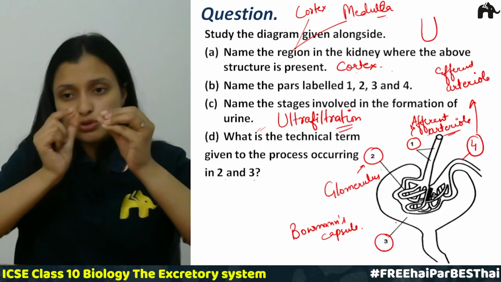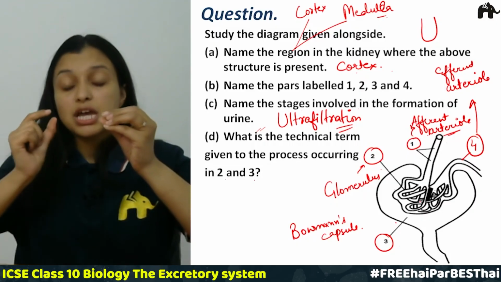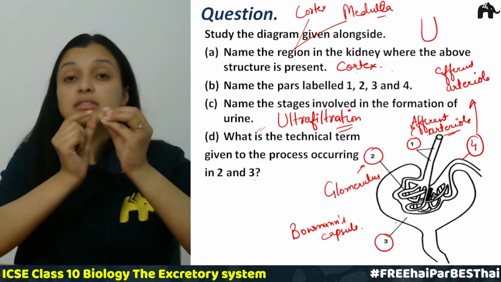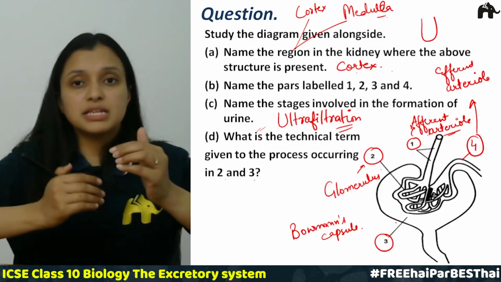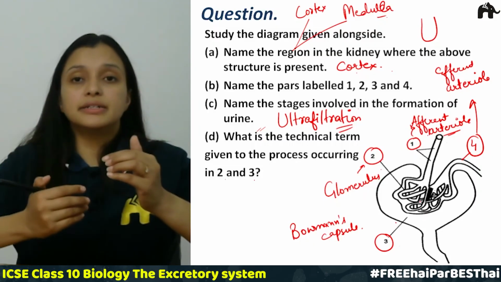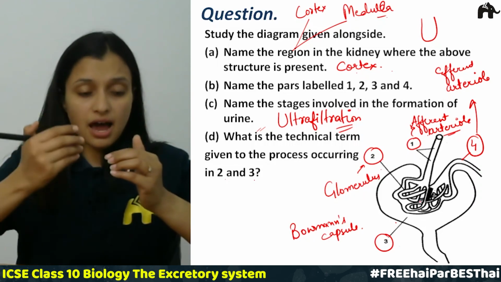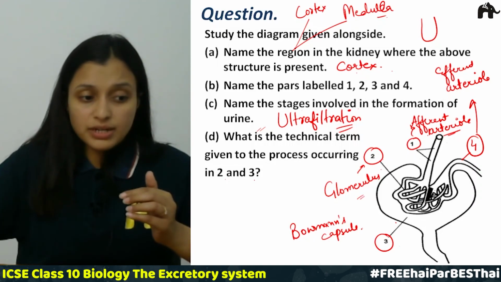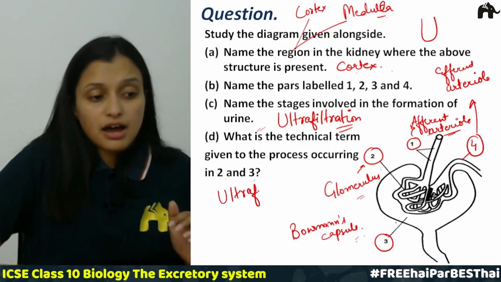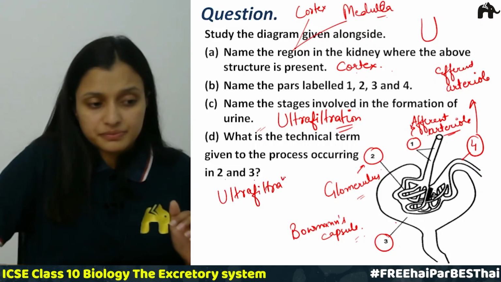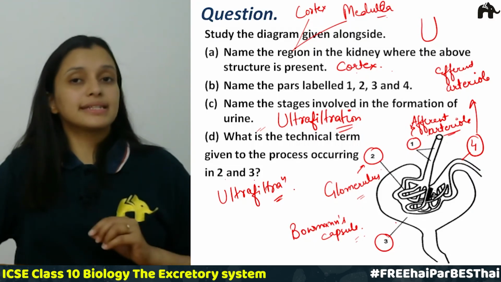Now they are entering into these capillaries. In these capillaries the blood is flowing under a very high pressure, and the waste, the excess water and many other substances, they are coming from glomerulus into the Bowman's capsule, and this is called ultrafiltration, right? So I hope this is clear.